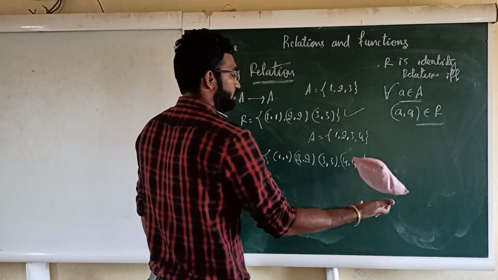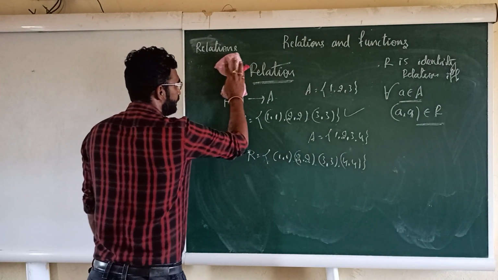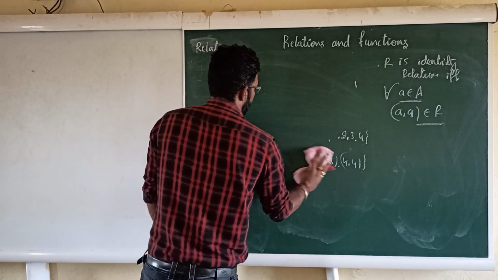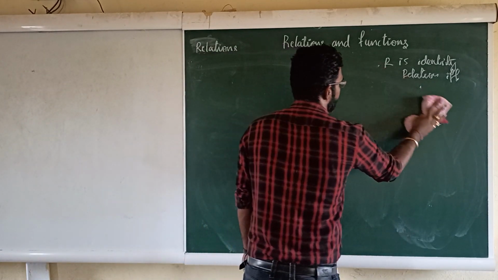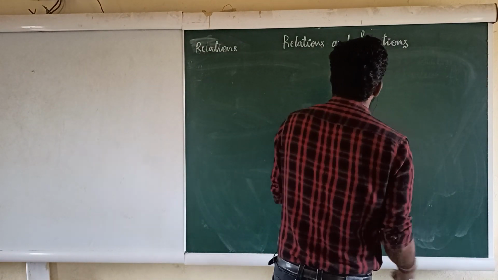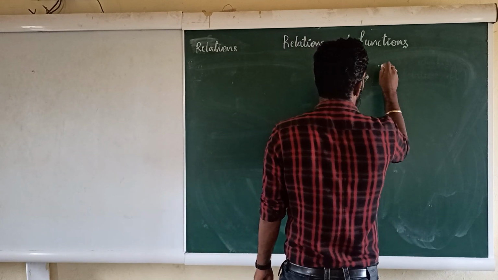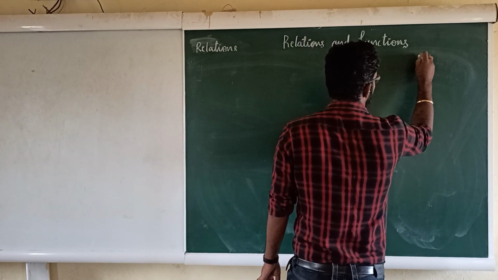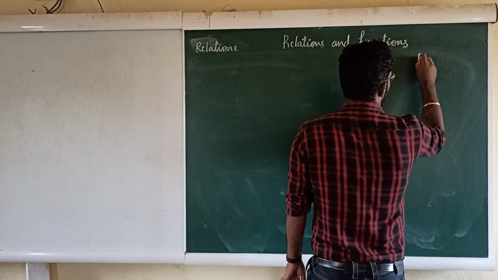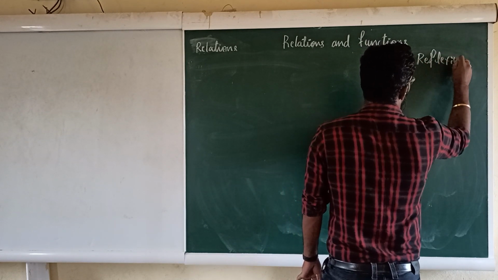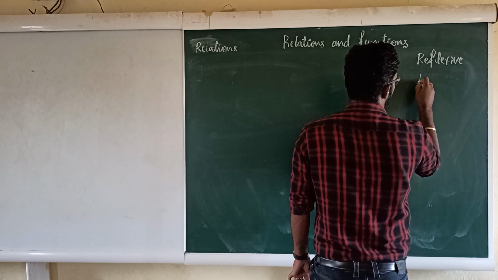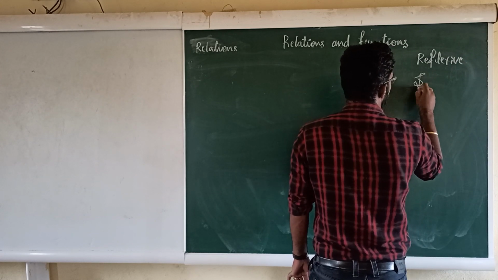Okay. Next, 3 types of relations which are very important for your second year standard. There are 3 types. First one, reflexive relation. Second one, symmetric.